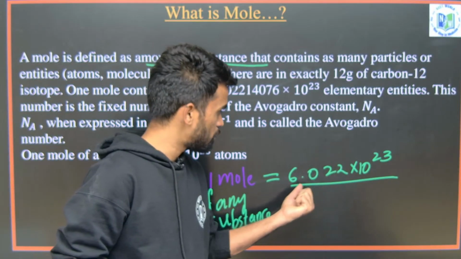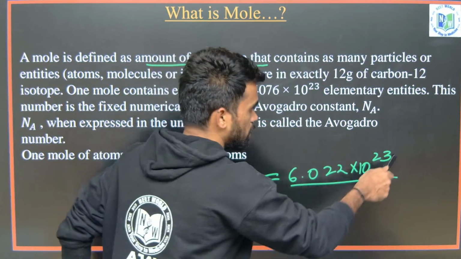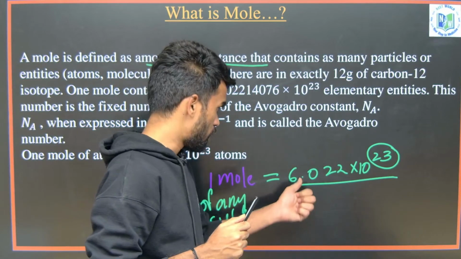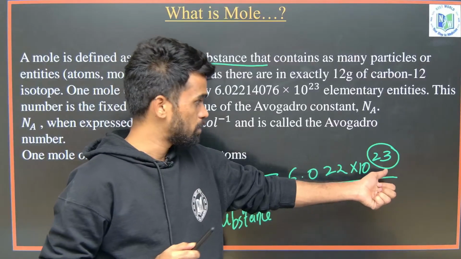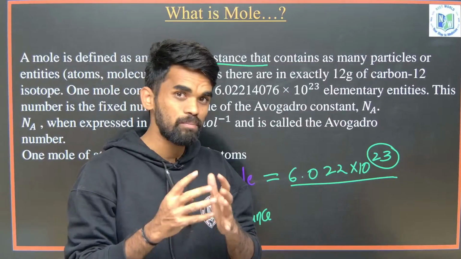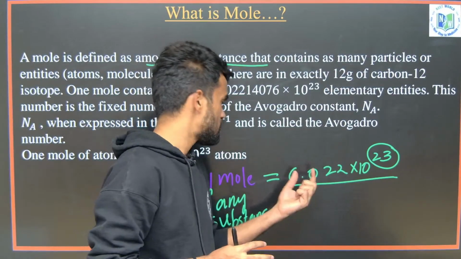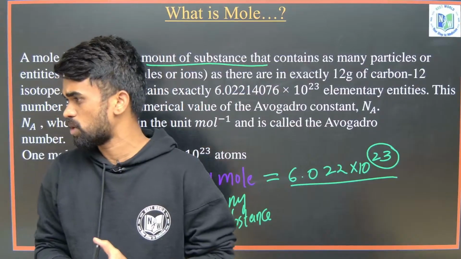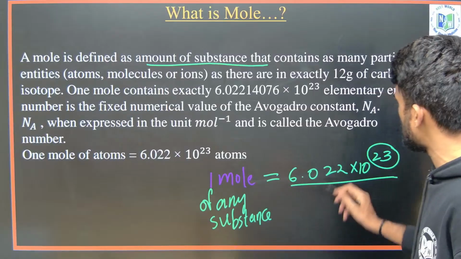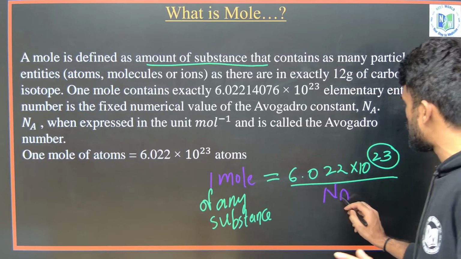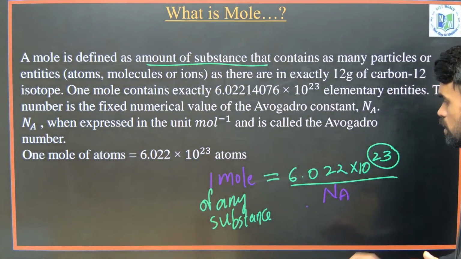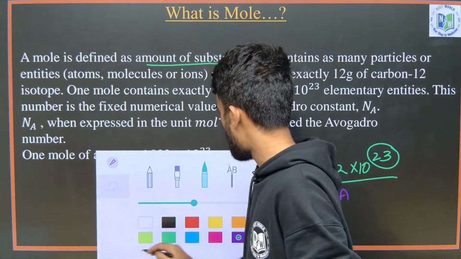So it's a very big number, 6.022 into 10 power 23. It means after this 2 we have 23 zeros. It means remove this decimal and multiply, so you will get around 20 zeros after this number. It means a very big number, no? So that many particles will be there in 1 mole of any substance. Okay, so now here you can read, see, this number is called Avogadro number, indicated with symbol Na. So what is this Avogadro number? 6.022 into 10 power 23 is considered to be Avogadro number.